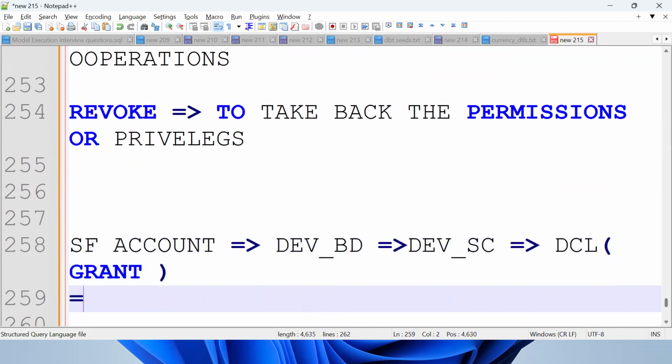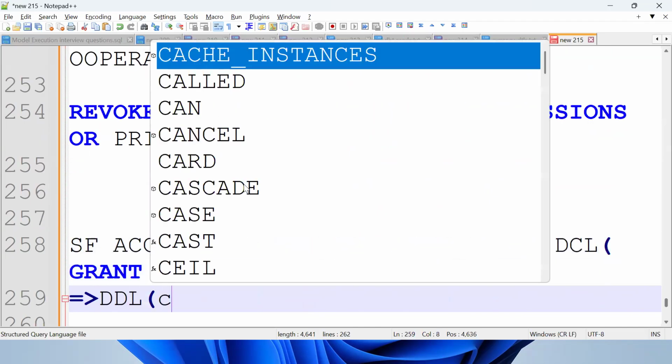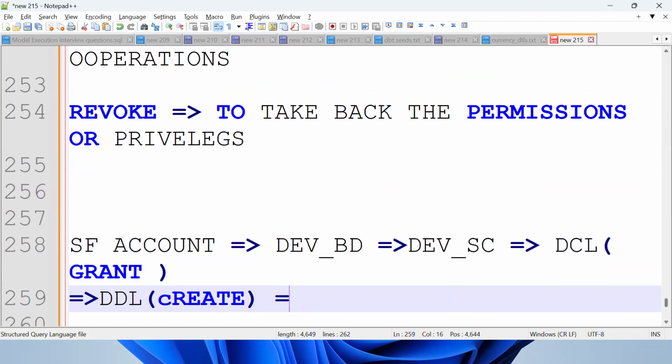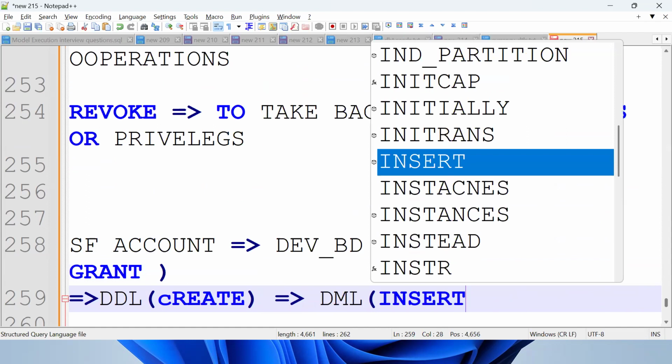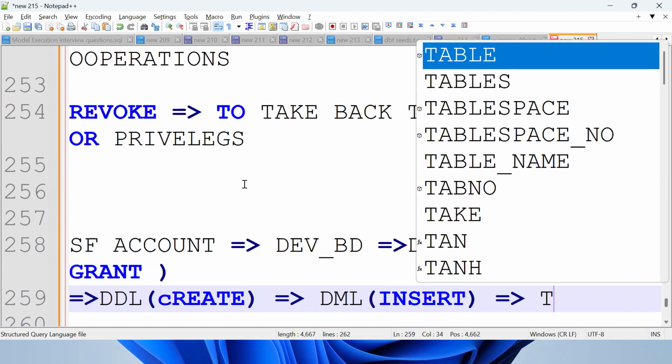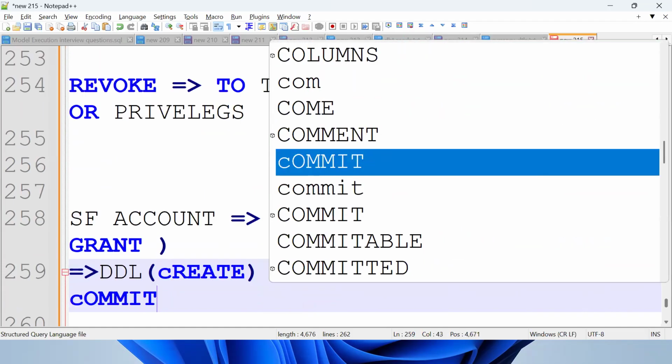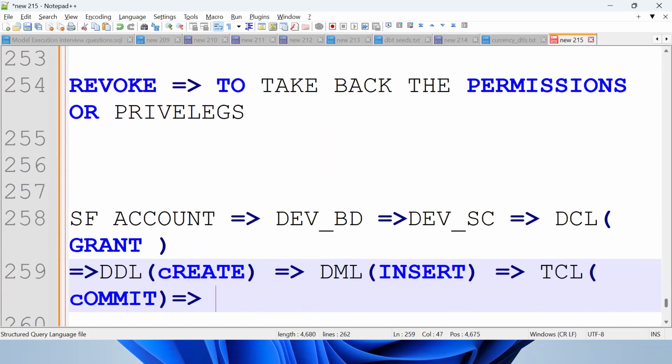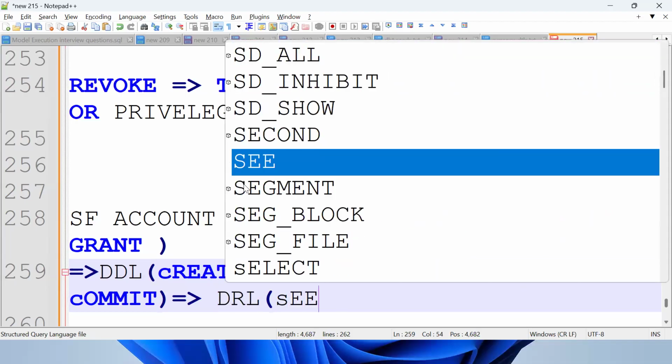Then what we require? We require DDL, create statement. Then we require DML, that is insert statement. Then what we require? We require TCL, that is commit the transaction. Then what we require? We require DRL, that is fetching the data.